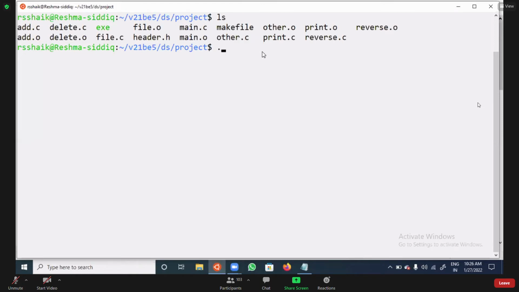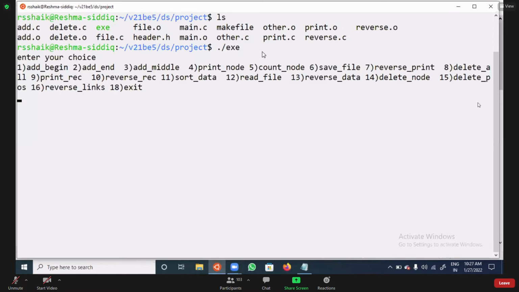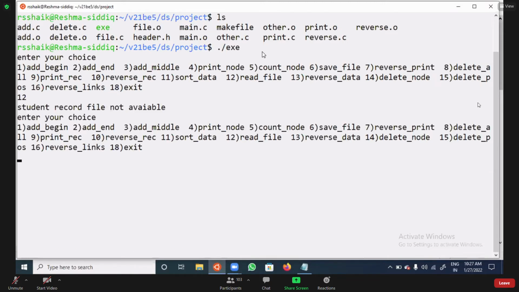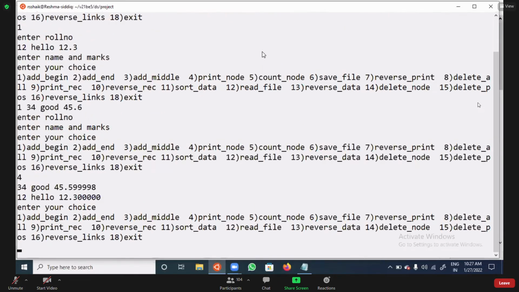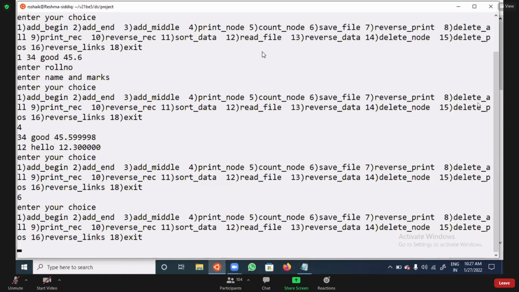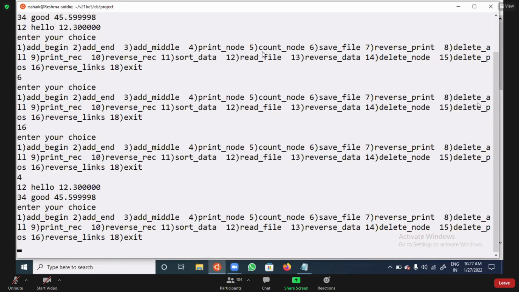Now try to execute this exe. Then you can see option 12 is for student record not available. Then 1 is for adding the data: 12 hello 12.3, 134 good 45.6. So with option 4, you can see 2 records are printed. Now if I give option number 6 to save the data, then after that 16 means reverse links. Like this, you are going to work on this.